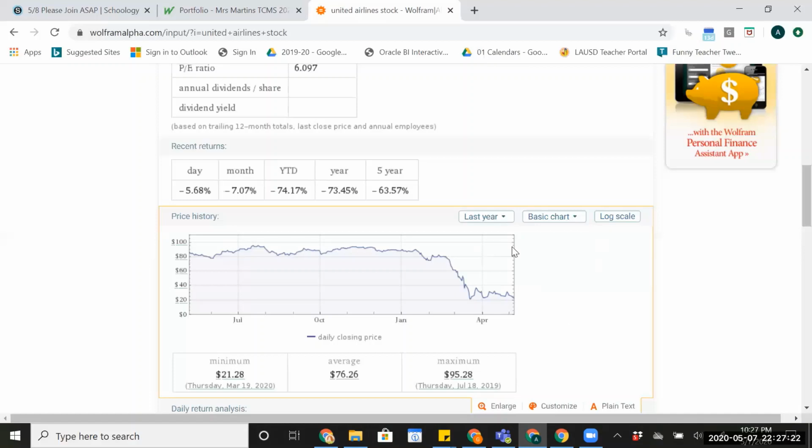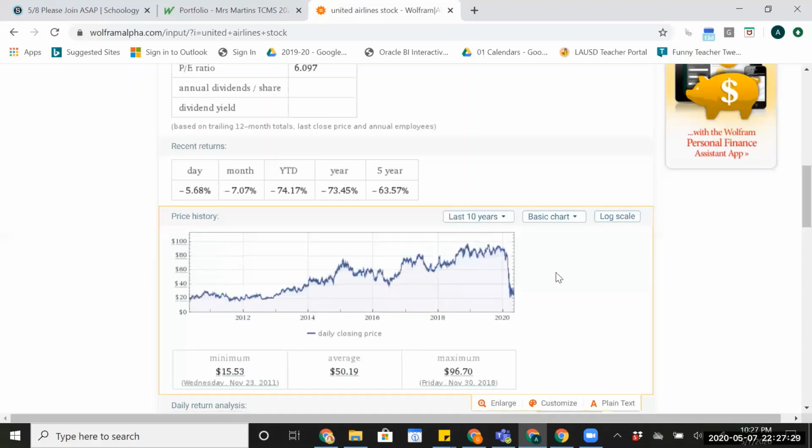Okay? So you can play around with this a little bit. You can look over the last 10 years at what happened with United Airlines. Notice that when it started 10 years ago, oh gosh, you guys were really small then. 10 years ago it was at $20. It grew significantly, and then this drop looks even scarier on the 10-year line.